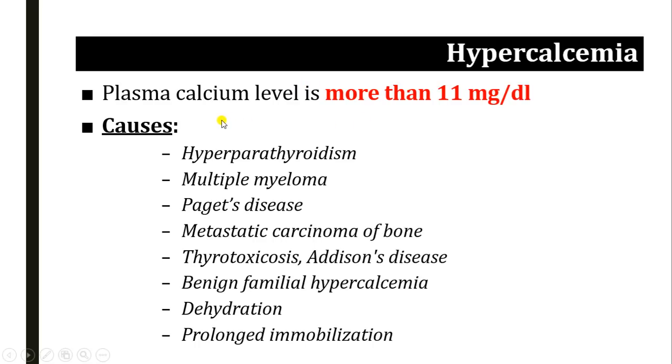The causes of hypercalcemia are hyperparathyroidism, where increased PTH causes increased calcium level, multiple myeloma, Paget's disease, metastatic carcinoma of bone, thyrotoxicosis, Addison's disease, benign familial hypercalcemia, severe dehydration, and prolonged immobilization. So these are the causes that lead to increased plasma calcium level.